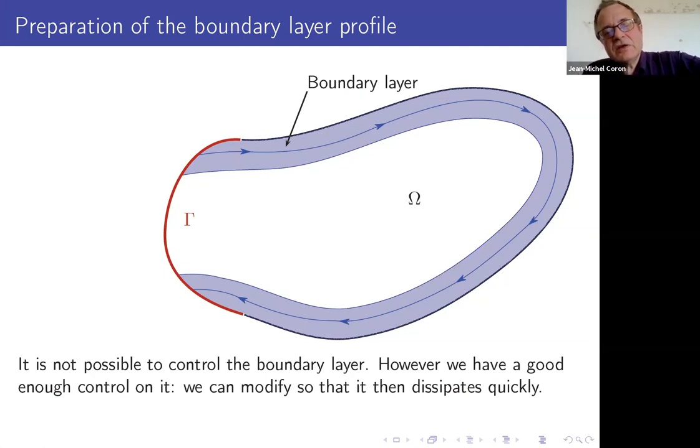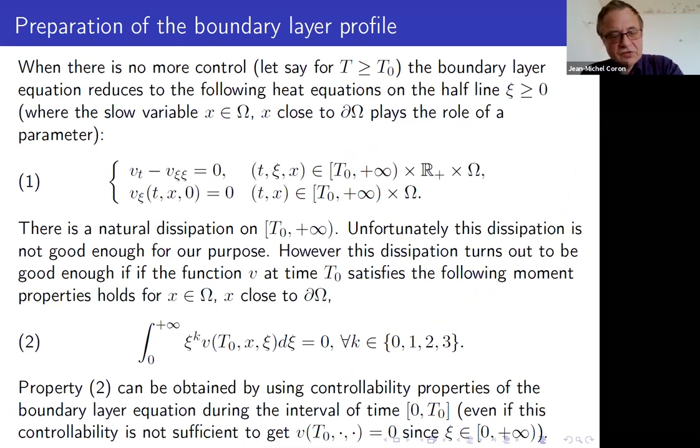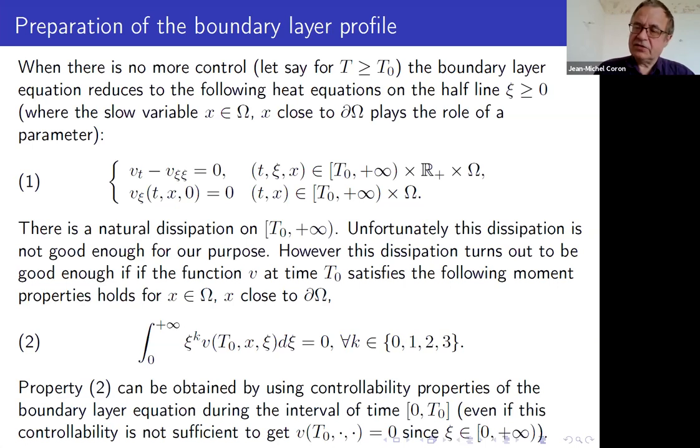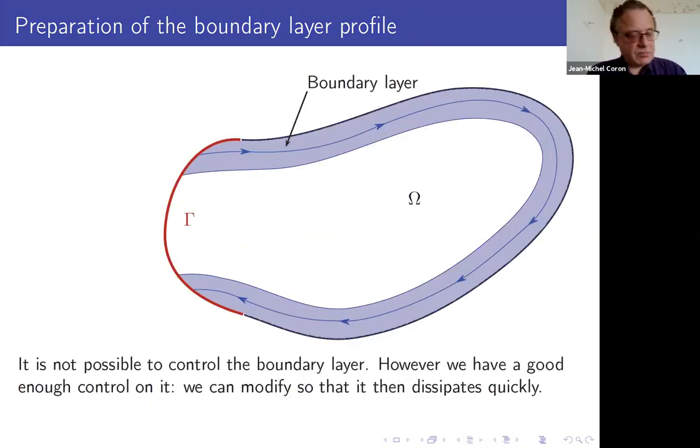Inside the boundary layer, you can put some control on the right part. So we succeed to impose at time t0 that this condition is satisfied. And then we get the result. You get the global null controllability of the Navier-Stokes equation with the Navier slip boundary condition. So maybe I think I'm going to stop here.